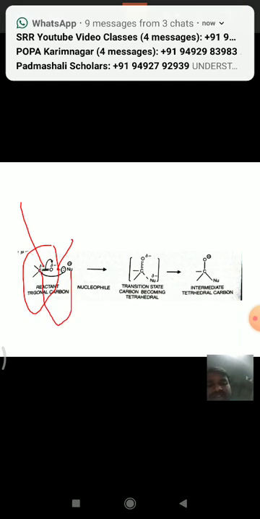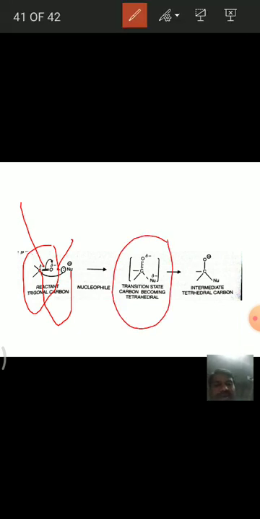The mechanism of nucleophilic addition is like this. See here, first of all, this carbonyl compound has partial negative charge at oxygen and partial positive charge at carbon. When the nucleophile attacks this carbon, we get this transition state, and the carbon becomes tetrahedral.